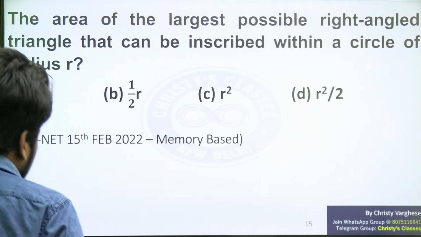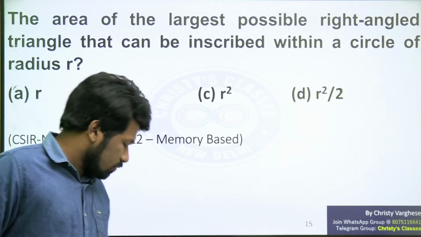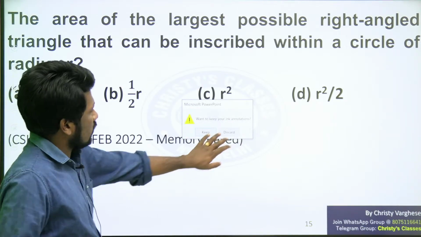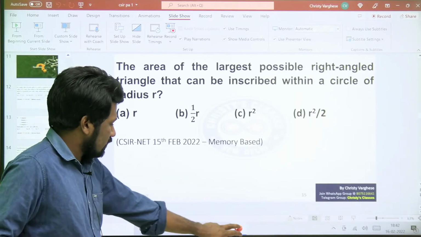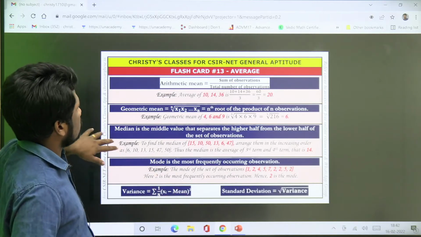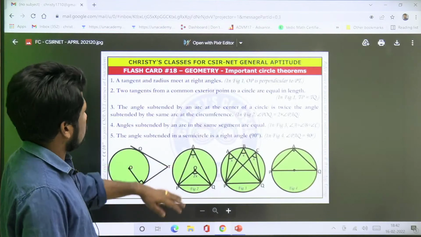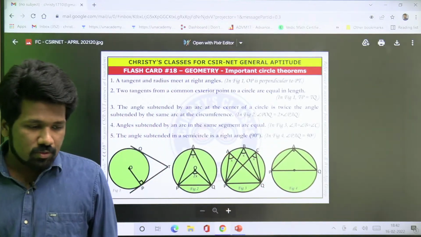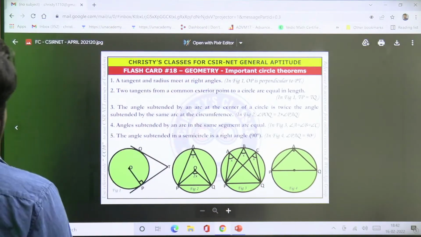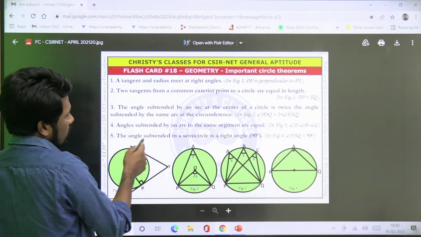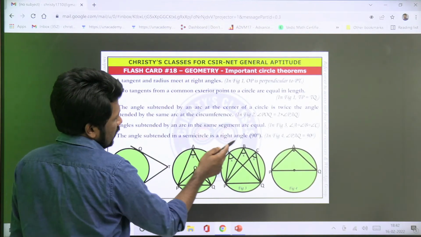Okay, this question I will explain. Again, circle theorems, those of you who don't remember from school days, I will just revise that. Yeah, these circle theorems you should know. And the circle theorem we are using here is the third one or last one. Angle subtended in a semicircle is a right angle.